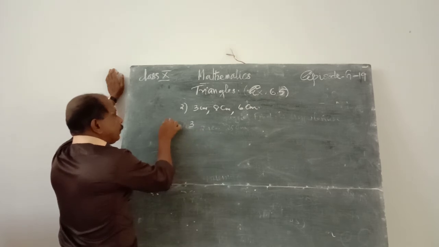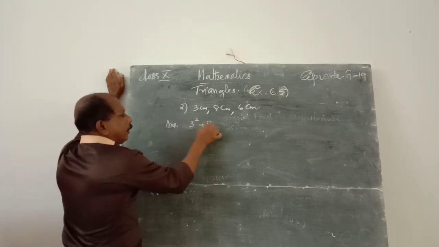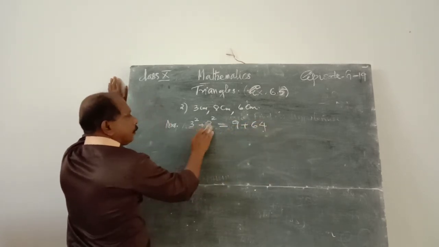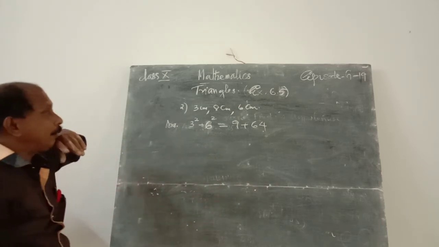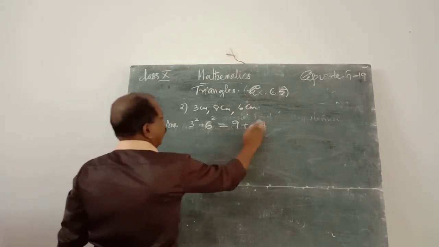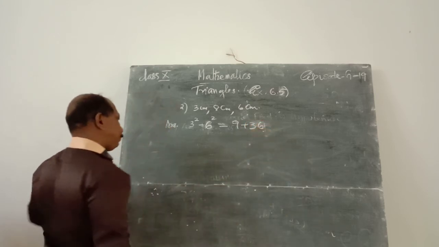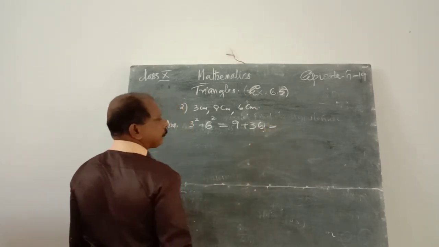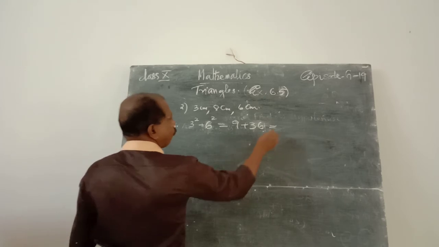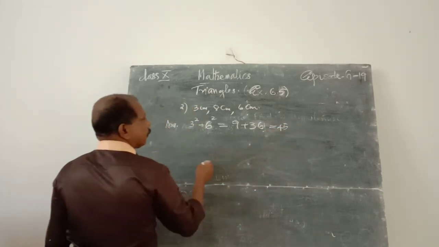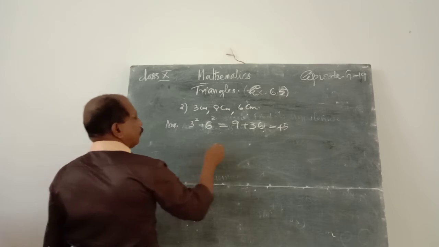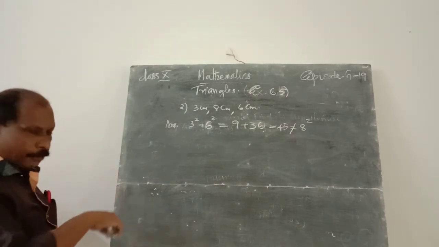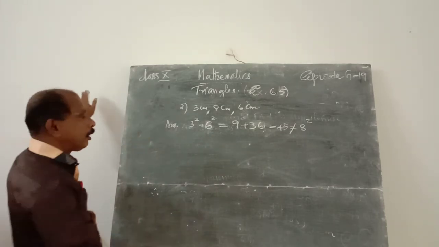Therefore, 3 square plus 6 square. This 3 square is 9. 6 square, not 8 square, because 8 is the highest value. Which is equal to 9 plus 36. 9 plus 36 is equal to what? 45. That is not equal to 8 square. Clear? That is 64. Therefore, this is not a right angle triangle.